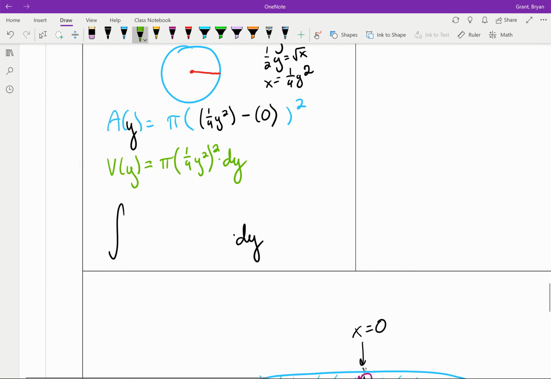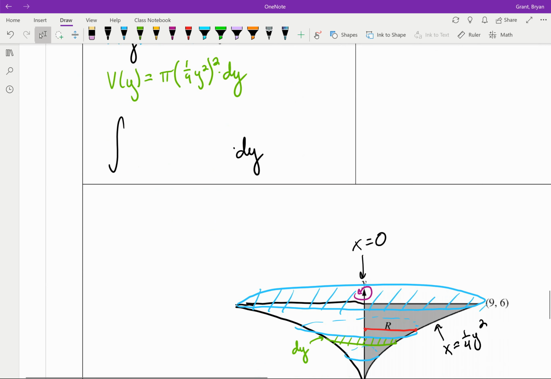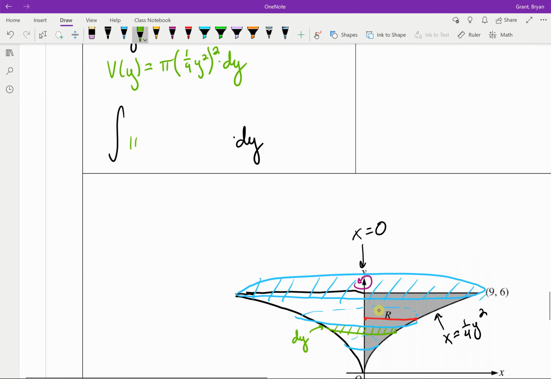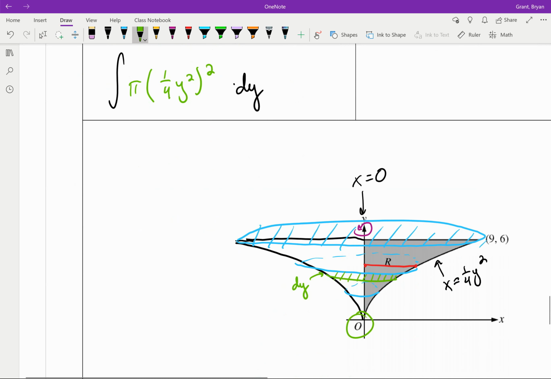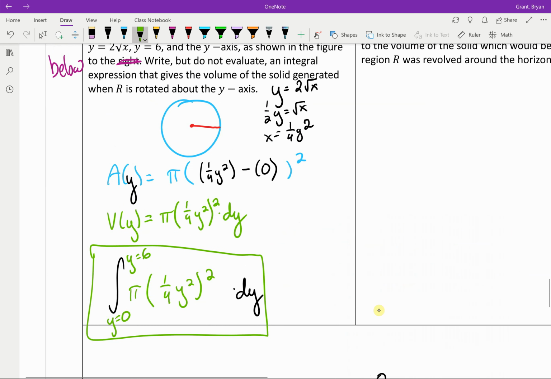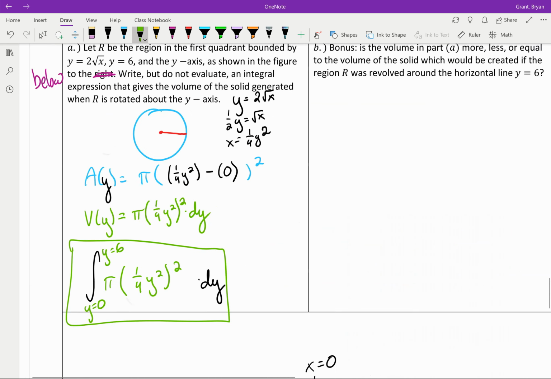That's going to give us, if we know a y value, the volume of one of these disks, but we want to stack up, think of them sitting on top of each other, all of these disks. So that's going to give me pi times 1/4 y squared, squared, inside of an integral from where to where? Well, we start stacking at a y, and I always like to put this so I don't forget, a y of 0, and we stop stacking, here's the point over here, which one of these is a y? That's the 6, at a y of 6. Nice. And we're done. They just asked us to set it up, right? They didn't actually ask us to solve here, but do not evaluate. Cool. We could have evaluated this, square everything, antiderivative, but it sounds gross, so we're not doing it.